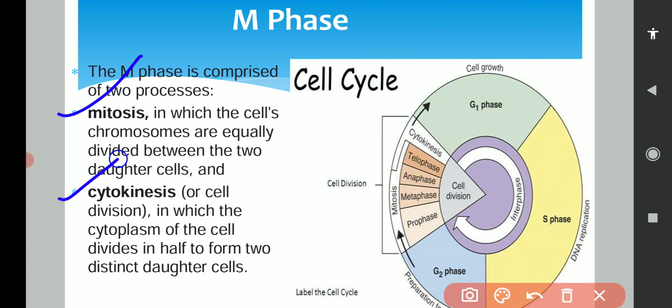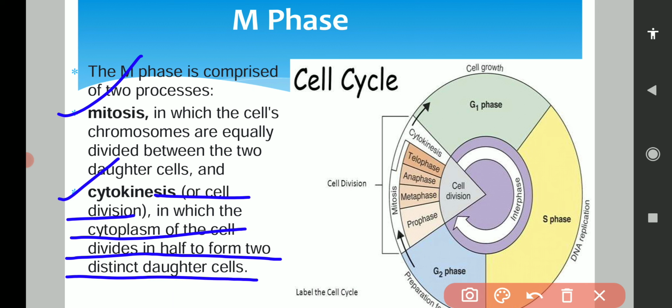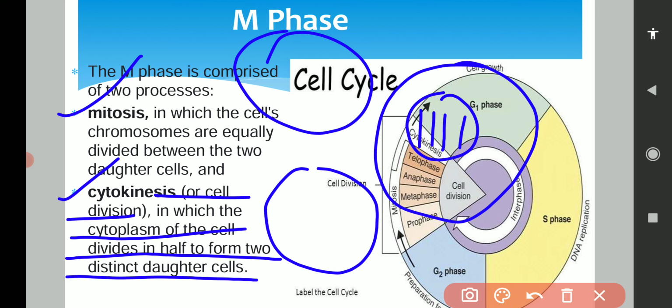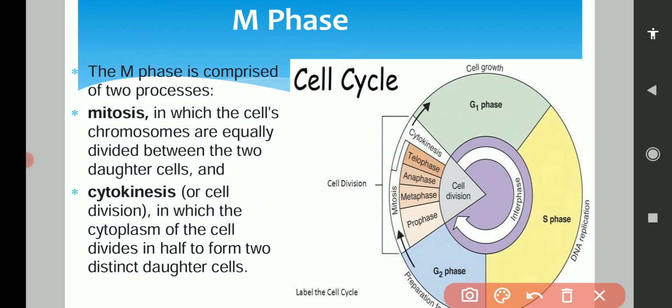Okay, and what is cytokinesis? Cytokinesis is basically cell division, in which the cytoplasm of the cell divides into half to form the two daughter cells. First, the duplicated chromosomes divide into two daughter cells, and after completion of this division, this cell will be divided into two, and it will form the two daughter cells. The formation of two daughter cells is known as cytokinesis.